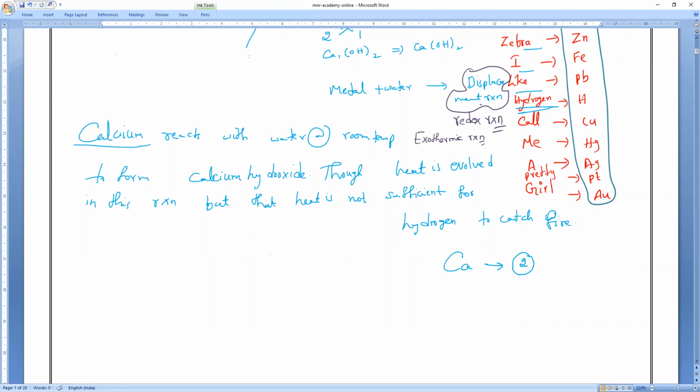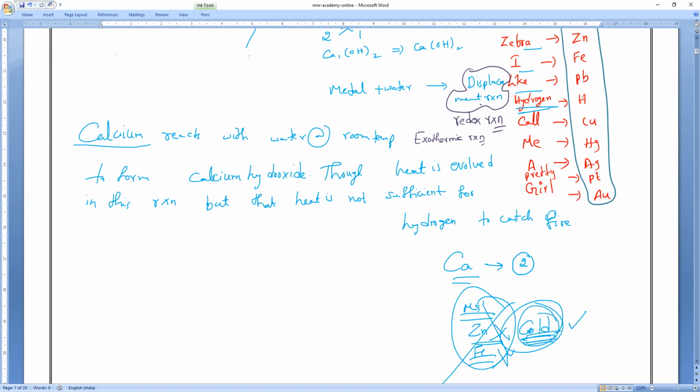Now here many people think, sir, why only calcium, why not magnesium, zinc, or iron? Yes, it is not possible. Why? Magnesium won't react with what? Cold water. Zinc won't react with what? Cold water. Iron won't react with what? Cold water. Do you understand the importance of cold? So that is the importance of cold water.